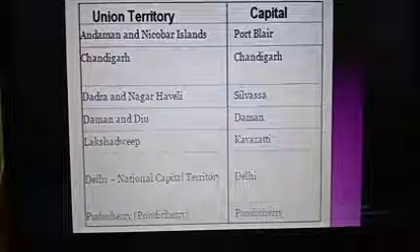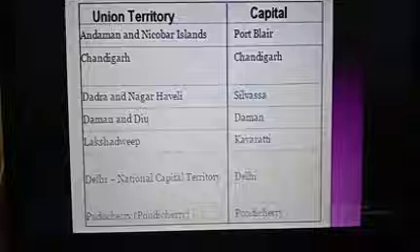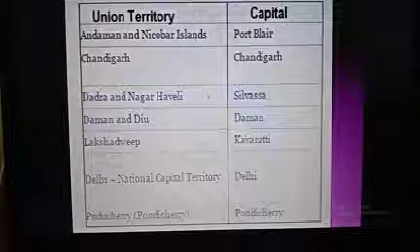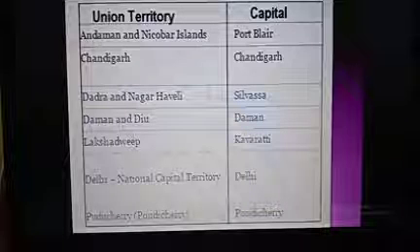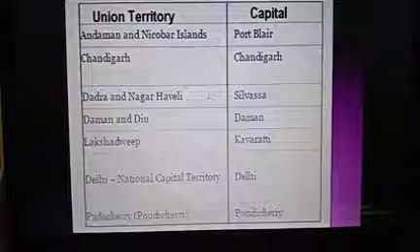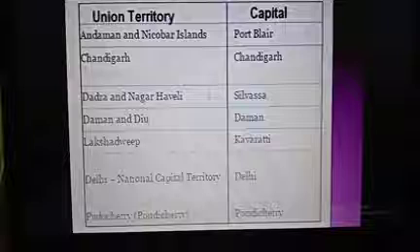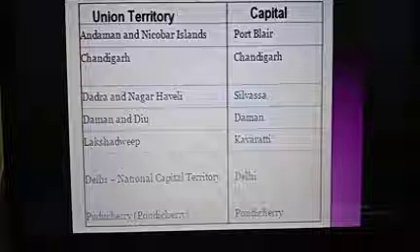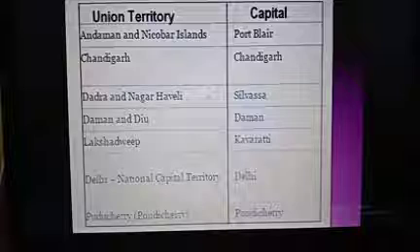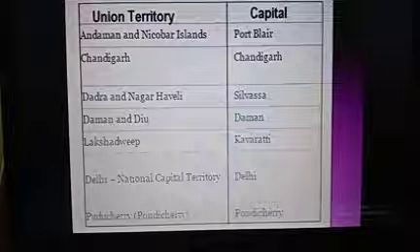These union territories are special administrative sectors in the Republic of India, which operate directly under the central government. Unlike the states of India, which have their own state governments, they do not have a government of their own and are controlled by the central government.